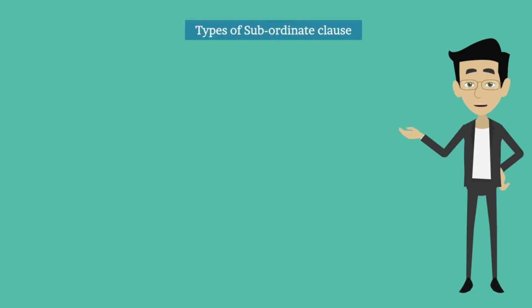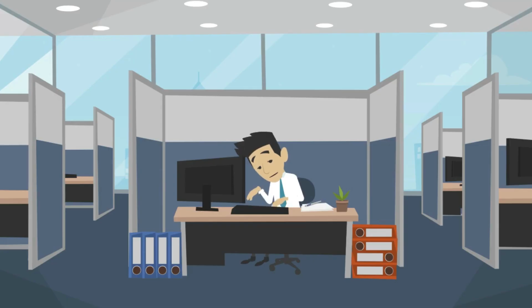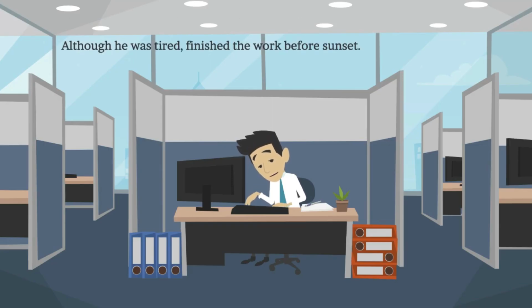H. Adverb clause of supposition. It points to some supposition and often begins with the subordinate conjunction though, although, or even if, etc. For example, although he was tired, he finished the work before sunset. Although he was tired is an adverb clause of supposition.